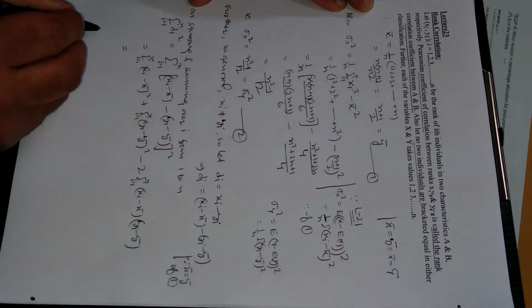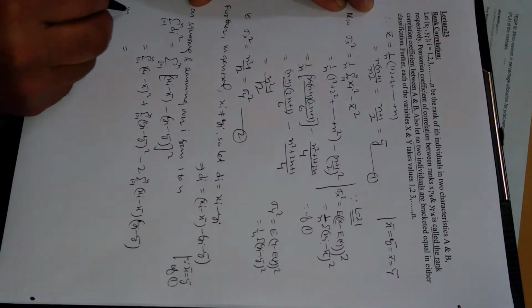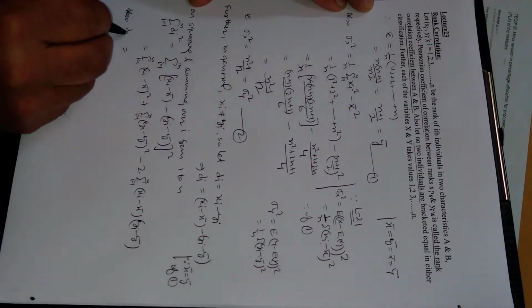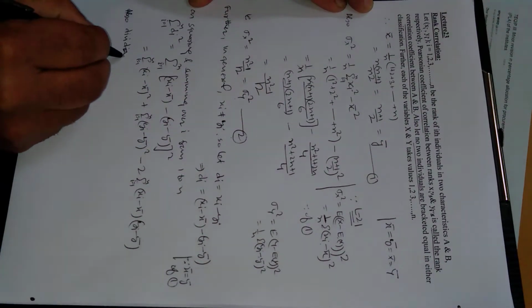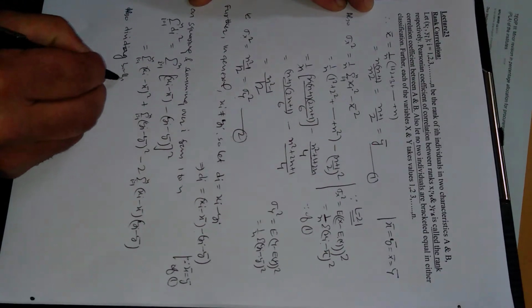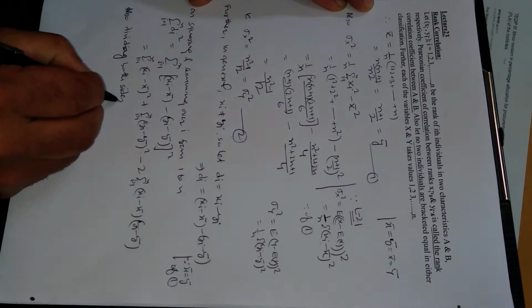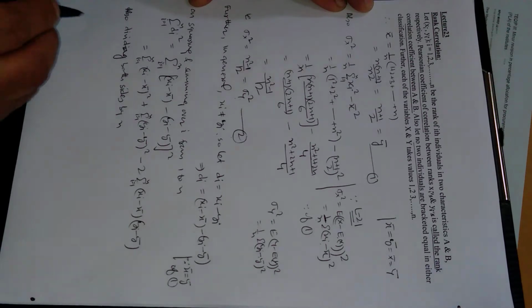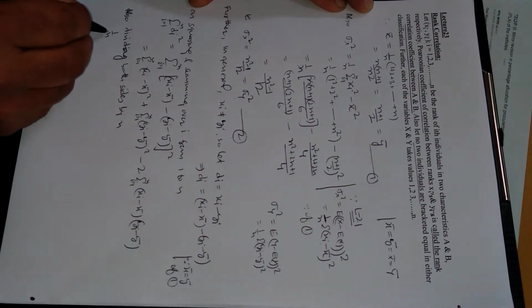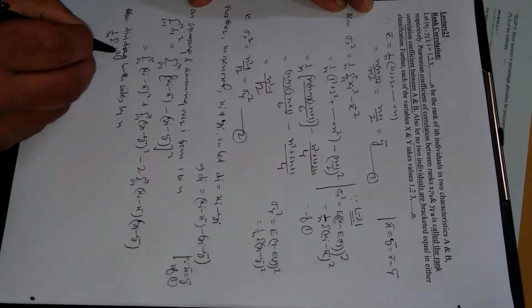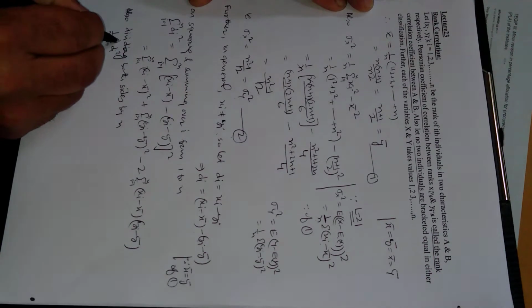Now also dividing both sides by n, this will be 1 upon n summation di square, i is varying from 1 to n.